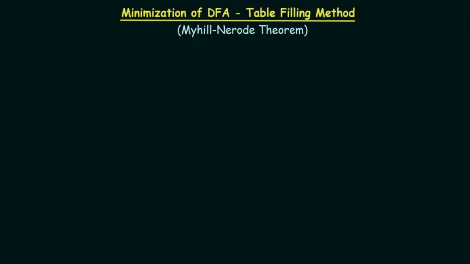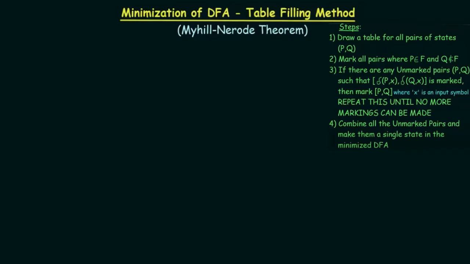This is a very important topic. Whatever you have seen so far is based on the transition, and now we are going to see a table filling method, which is known as the Myhill-Nerode theorem. This is a very important part. So what is the algorithm, or what is the rule behind this Myhill-Nerode theorem?